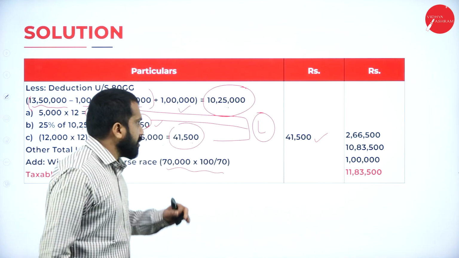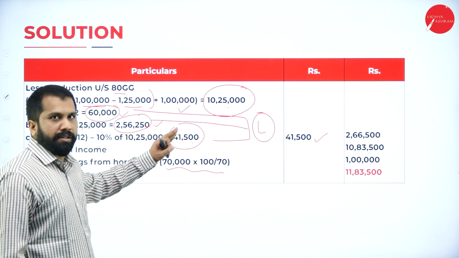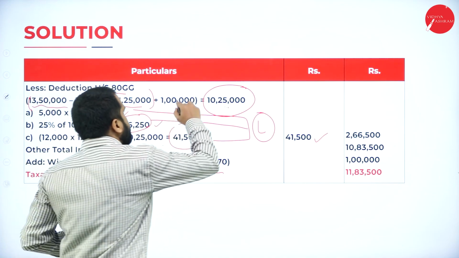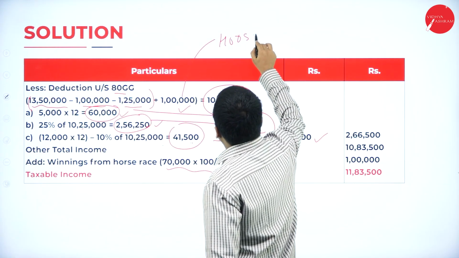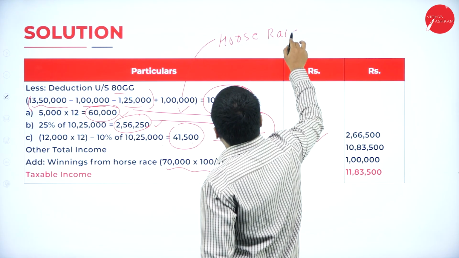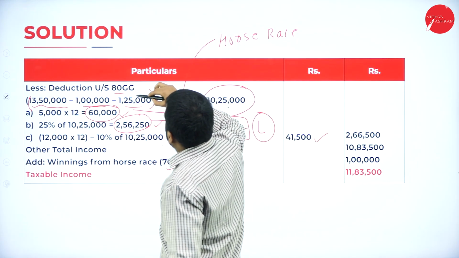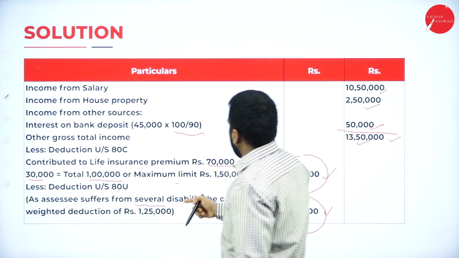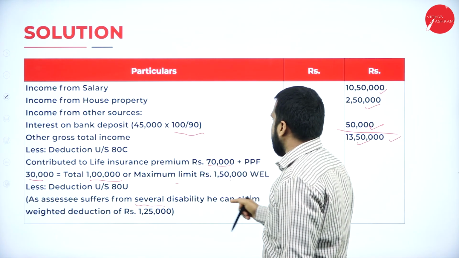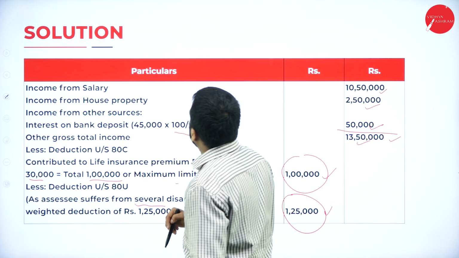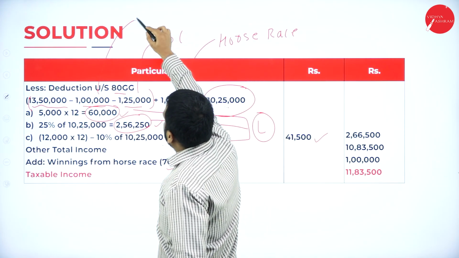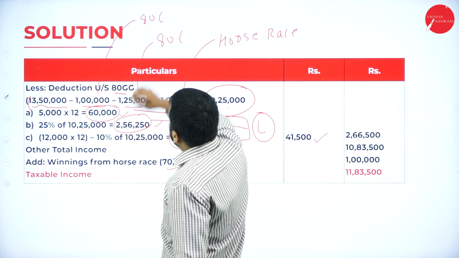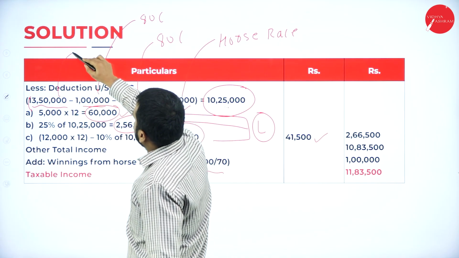Simple calculation. Work out this, you will get to know. What is this 1 lakh? Horse race. What is this 125? We already did 125, this is 80U. What is this 1 lakh? 80C. What is this 13 lakh 50?